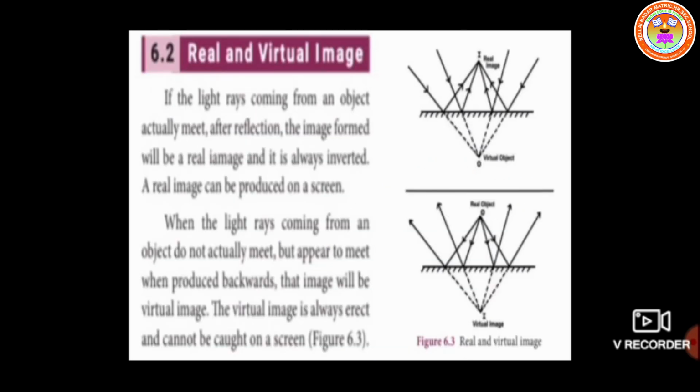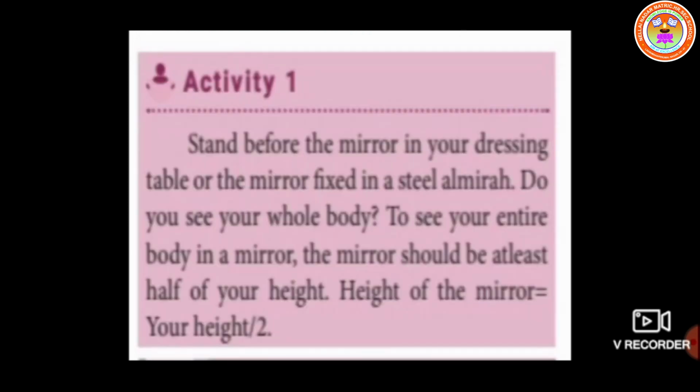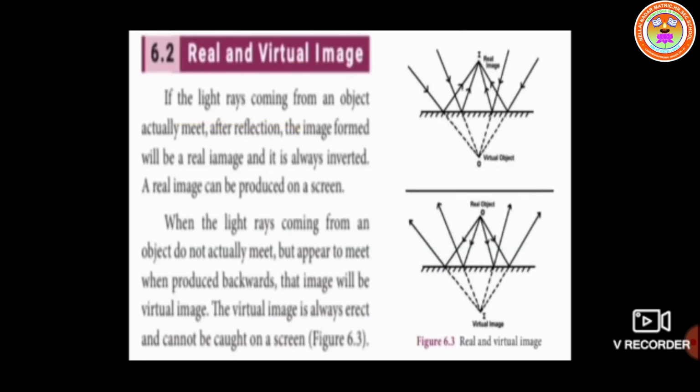Next, real and virtual image. If the light rays coming from an object actually meet after the reflection, the image formed will be a real image and it is always inverted. A real image can be produced on a screen. The diagram is also given like this.